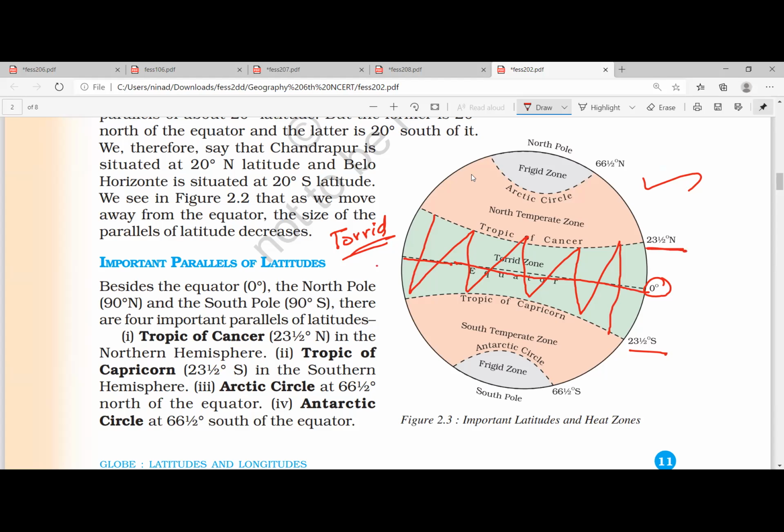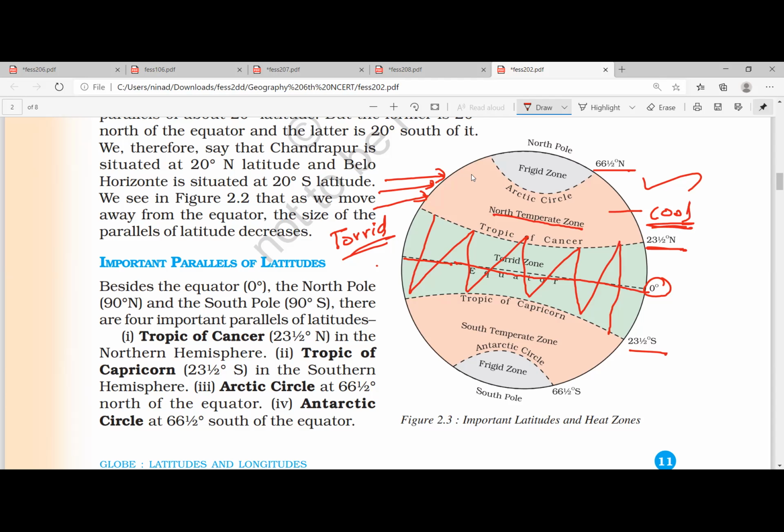Likewise, between 23.5 till 66.5, we call it the temperate zone, which is a cool climate. Here, sun rays will never be overhead. Write down the words: sun rays will always be slanting only. You cannot see the sun overhead. Never. So it will be cool.